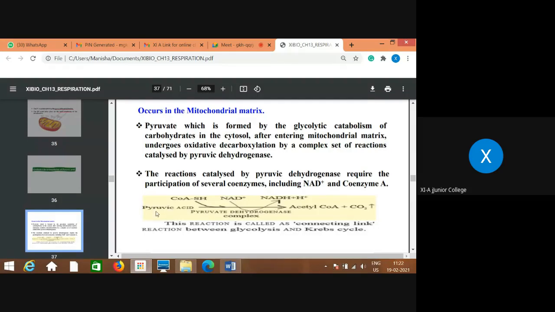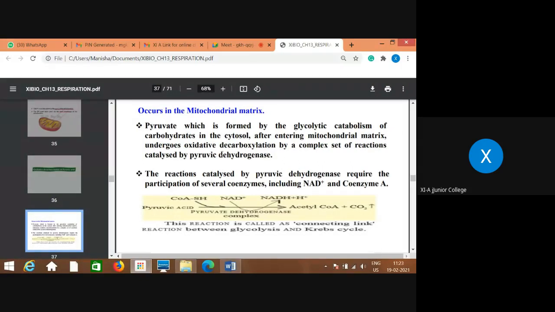So when pyruvic acid is transported to the mitochondrial matrix, where coenzyme is already present, it reacts with pyruvic acid, and there is oxidative decarboxylation, meaning oxidation as well as decarboxylation. Both things are taking place.